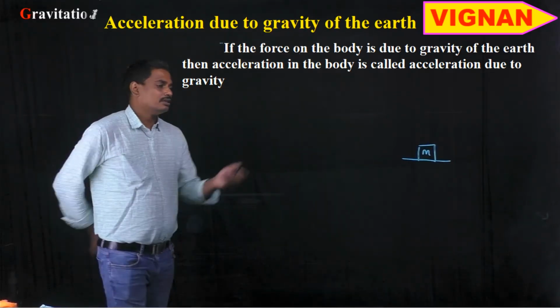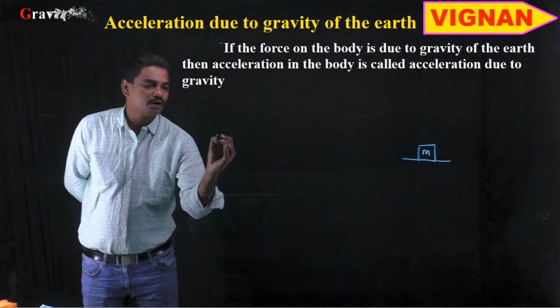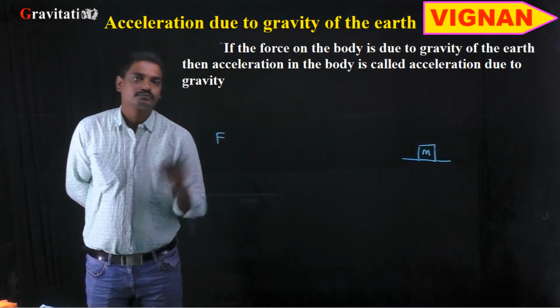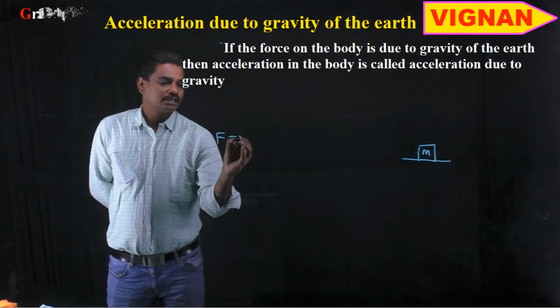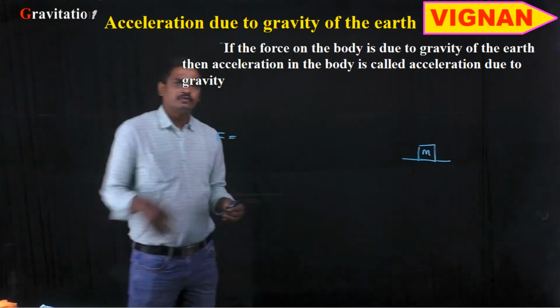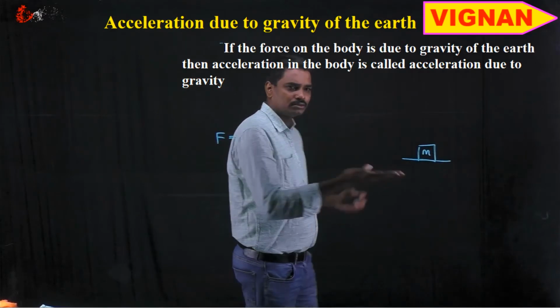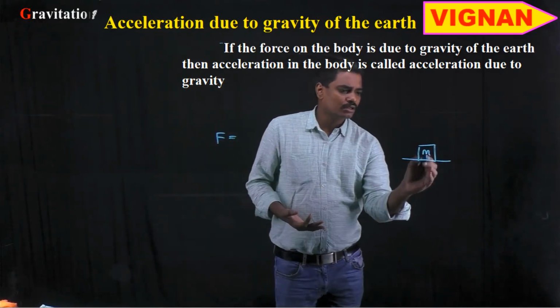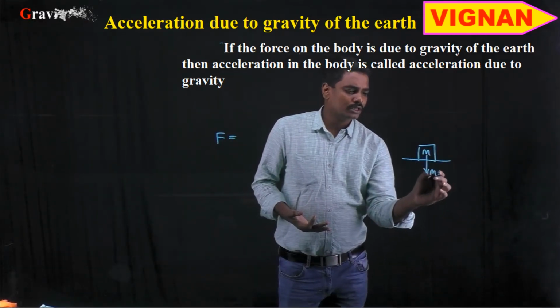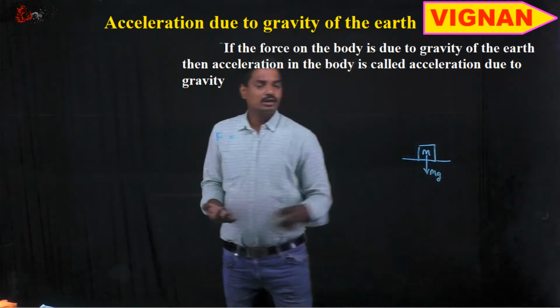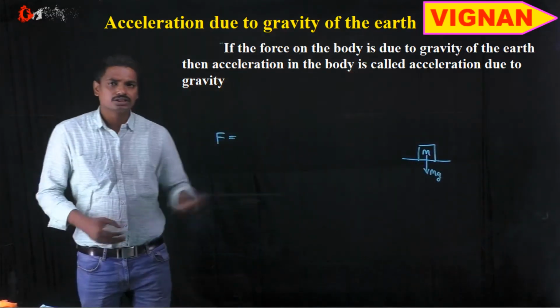Let us suppose the force acting on this body be F. What is the force acting on the body when it is placed on the surface or a table? It is mainly the weight of the body, mg, which acts downwards due to the gravitational force.